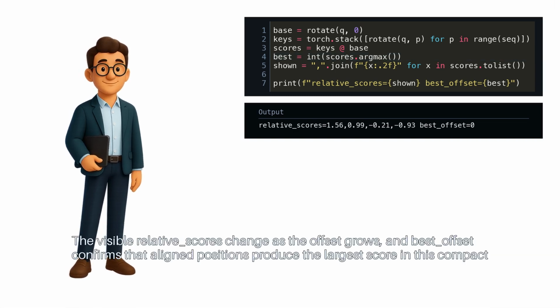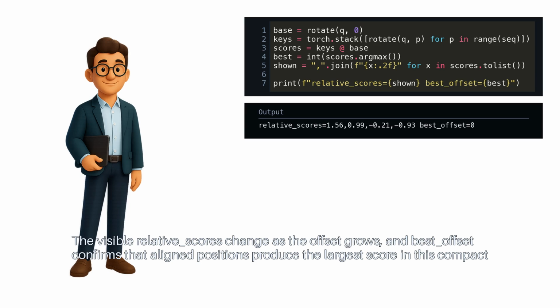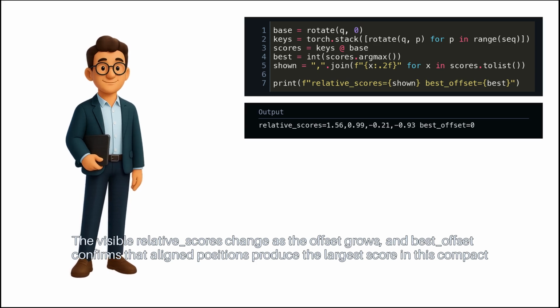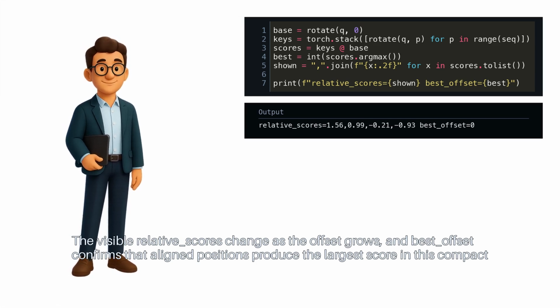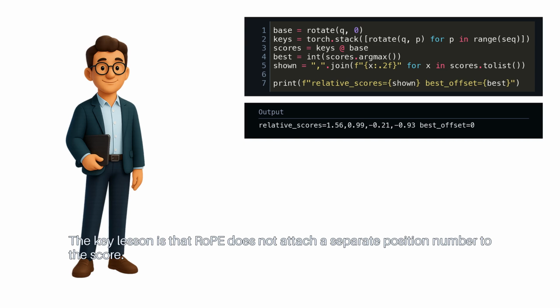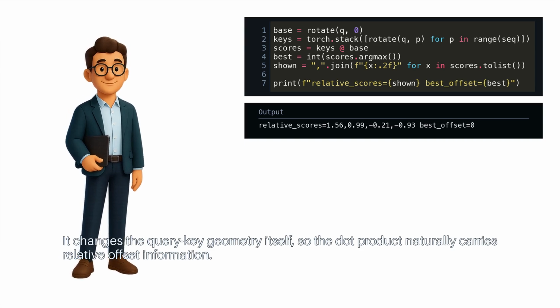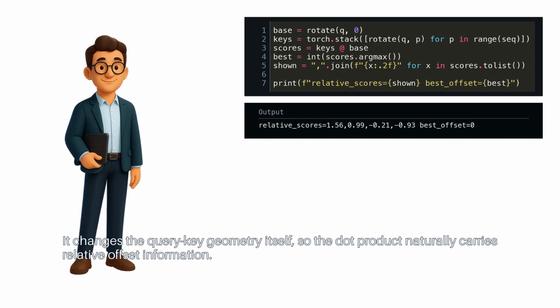The visible relative scores change as the offset grows, and best offset confirms that aligned positions produce the largest score in this compact example. The key lesson is that RoPE does not attach a separate position number to the score. It changes the query key geometry itself, so the dot product naturally carries relative offset information.